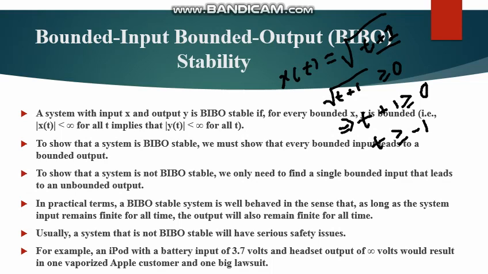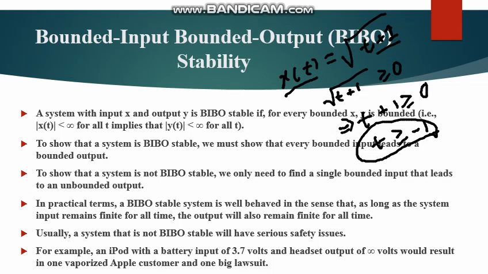That is the bounded input. The input is bounded in a certain condition. t has to be greater than or equal to minus 1. This is a certain condition. But in this condition, the output is also bounded.